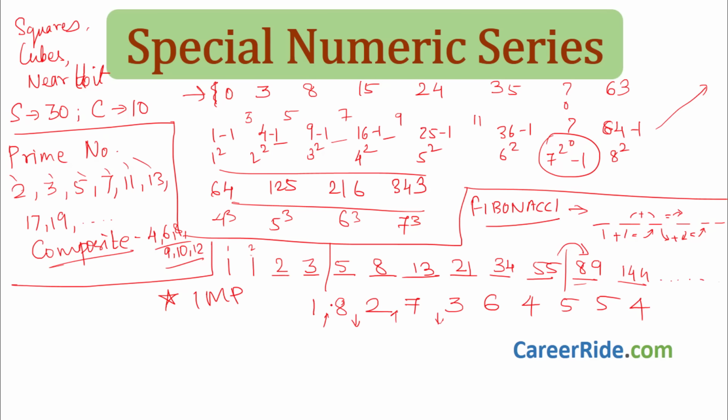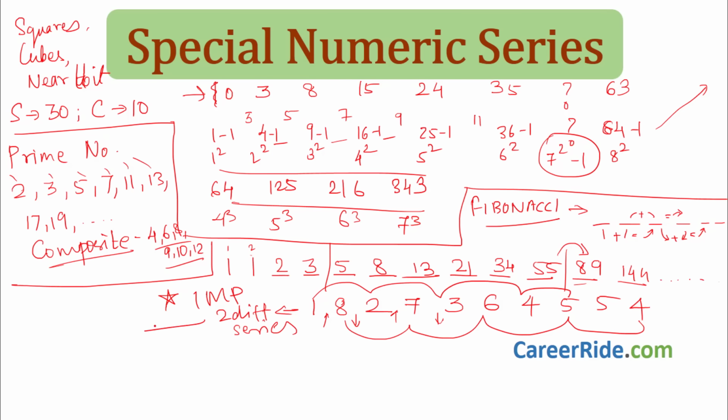So if there is such increase, decrease, increase, decrease, that means there are two possibilities. One is there are two different series, just like I wrote over here 1, 2, 3, 4, 5, and the other series I wrote 8, 7, 6, 5, 4. There might be two different series, or there is another possibility, that two different operations are going on.